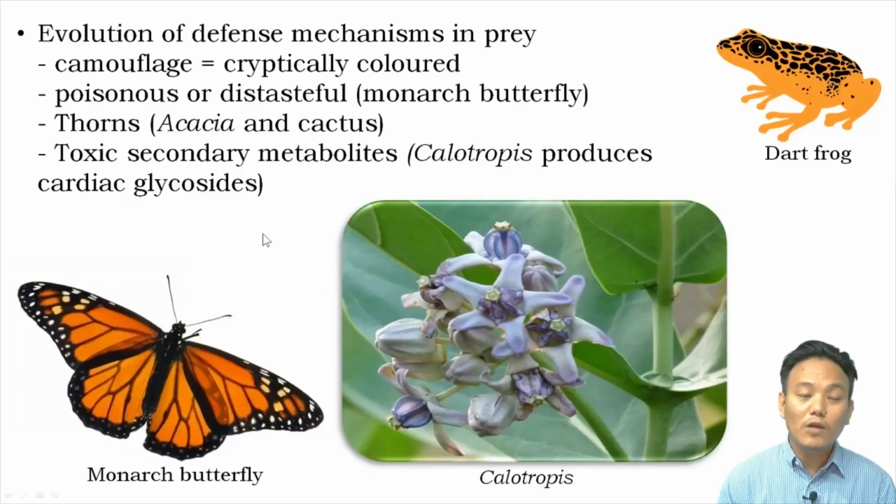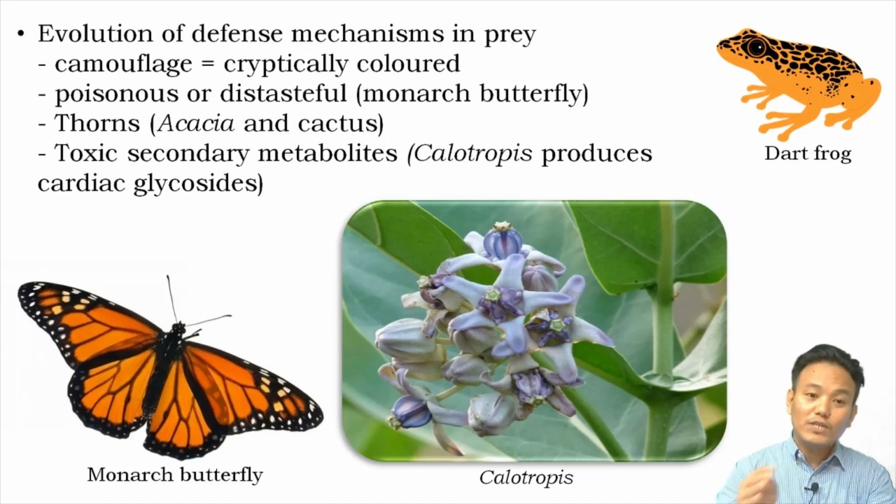Now, when we talk about the evolution of the prey-predator relationship, prey and predator co-evolve. This particular term will come up again later on. Co-evolve. They evolve together. So when a predator tries to eat prey, the prey will develop certain forms of defense against the predator, and the predator will evolve certain characters which can overcome the defense of the prey. Okay, so co-evolution will happen between prey and predator.